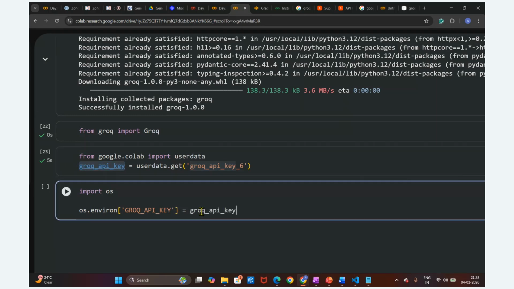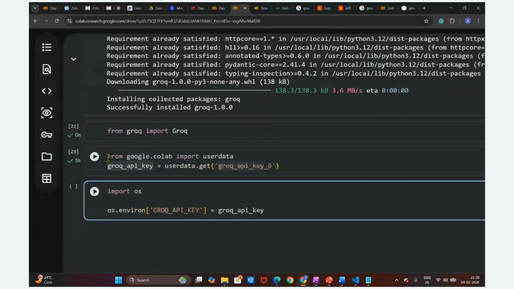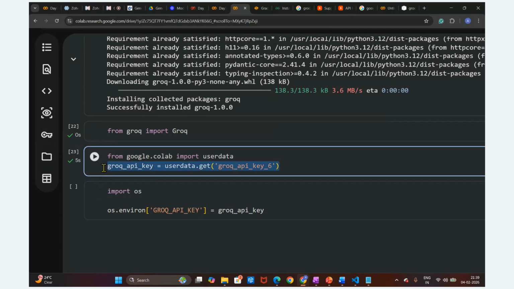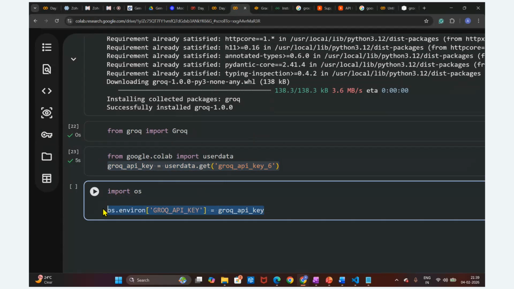So what we did: we created this API key, stored it in the secrets, and from the secrets we accessed this API key here. Now we need to set it up in the environment using os.environ. We have to give this compulsory name so that the key is set up in the environment, so that whenever we set up the Grok client, it will initialize this key. That is the reason we set the key in the environment.